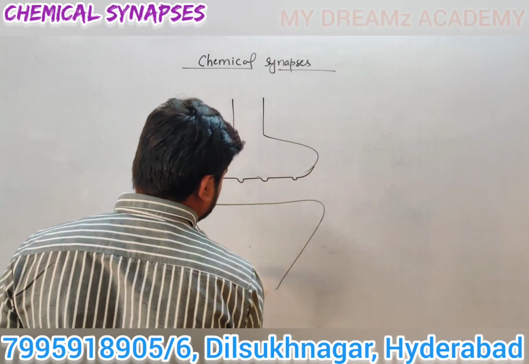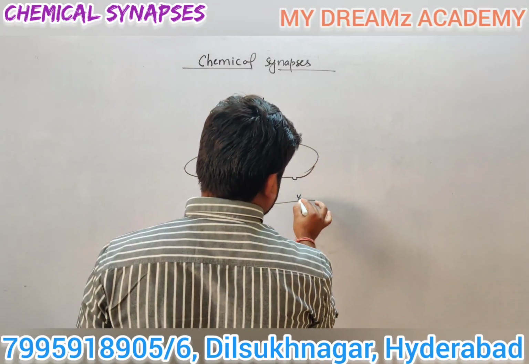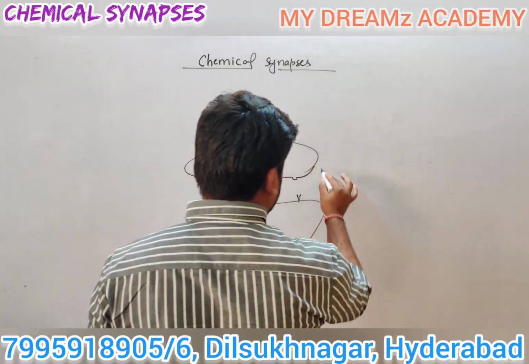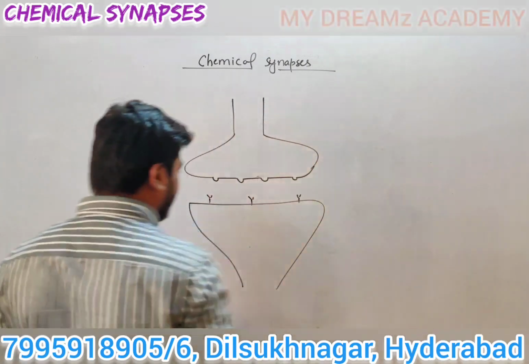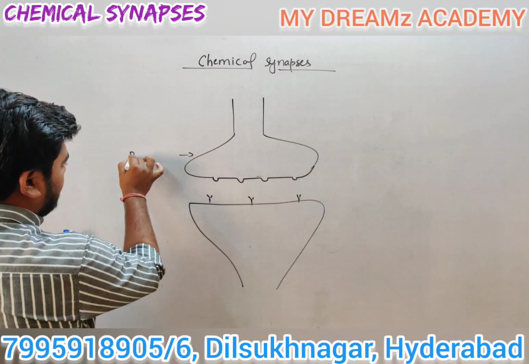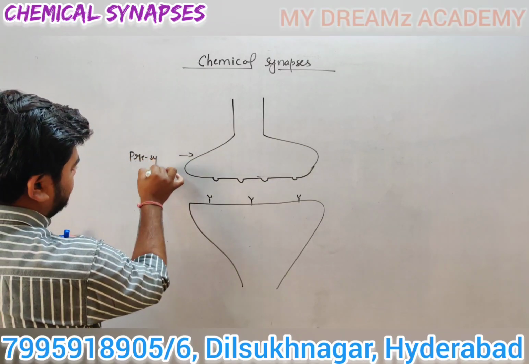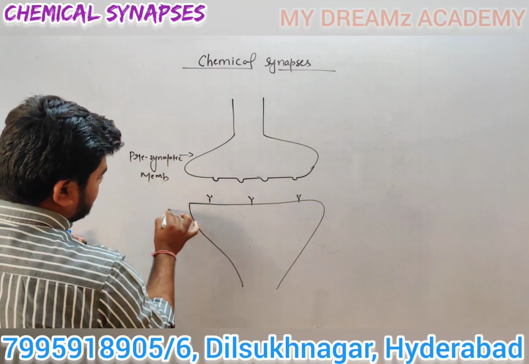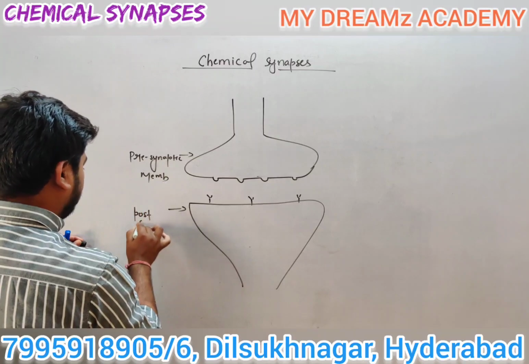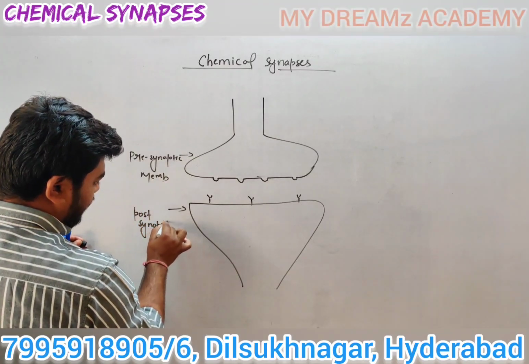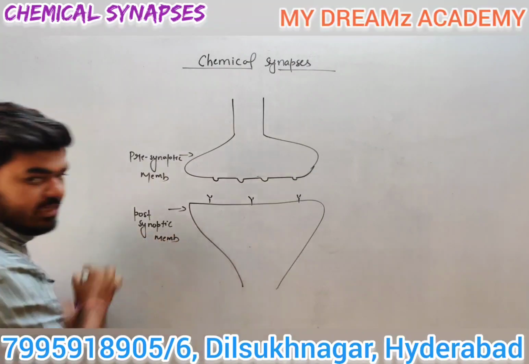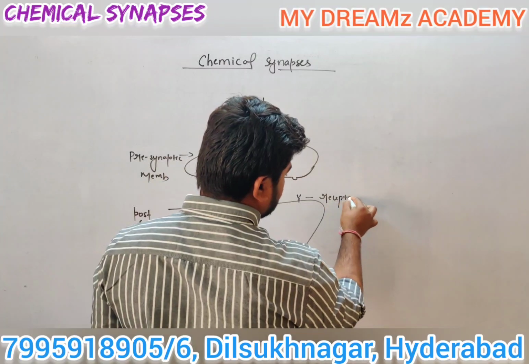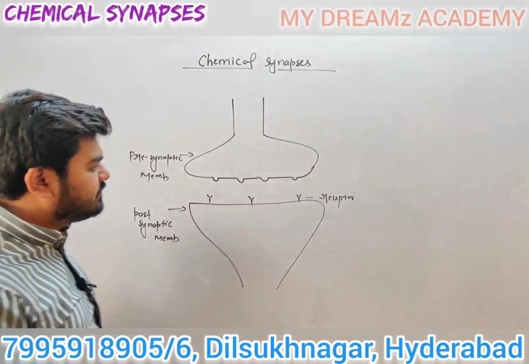The postsynaptic membrane has a receptor, known as the acetylcholine receptor or neurotransmitter receptor. So this is the presynaptic membrane, this is the postsynaptic membrane, and this is the receptor. Those receptors are found in the postsynaptic membrane region.